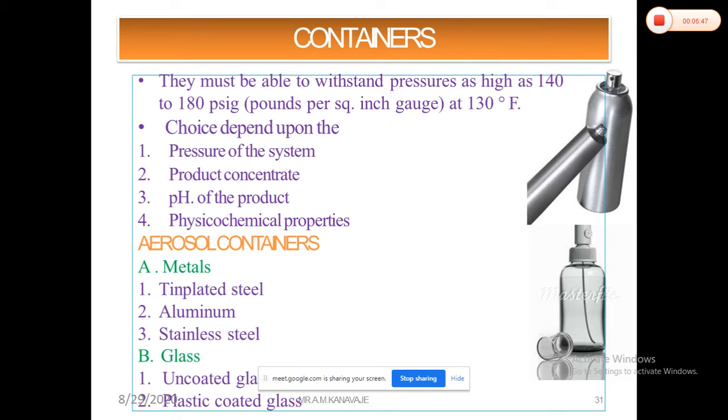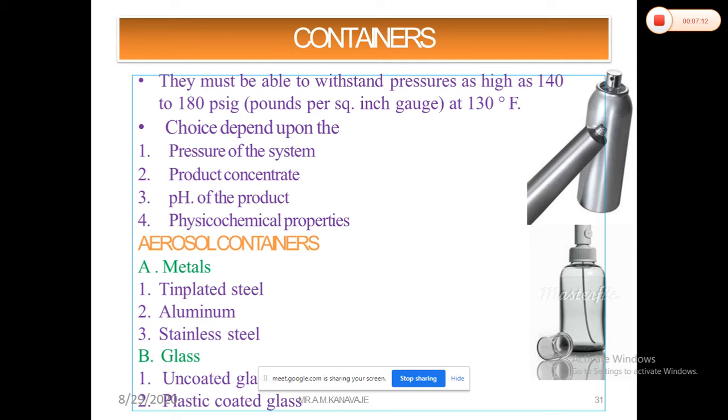Suppose the product contains soap; the same liners are used, but special precautions must be taken during the soldering. Now, these containers are not prepared directly, they are prepared in three parts: the body part, the top part, and the bottom part.